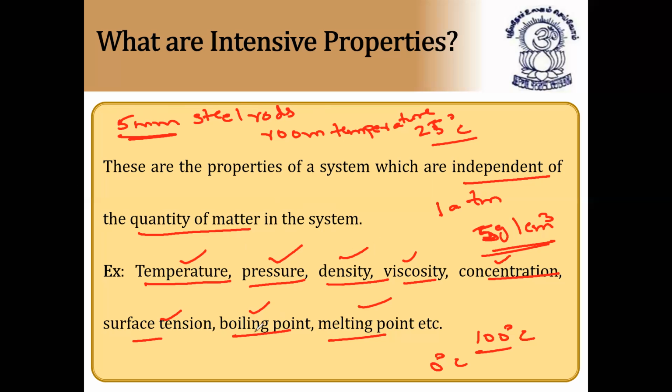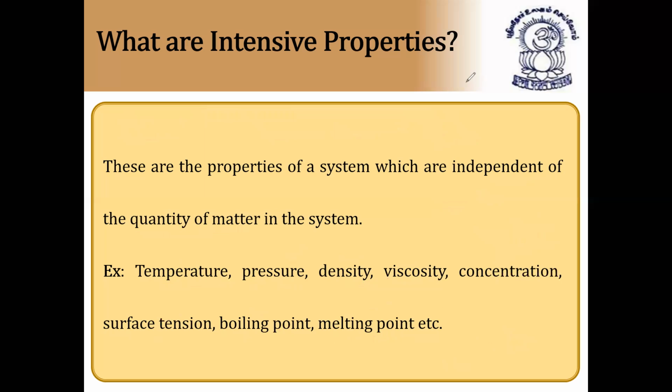So it is an intensive property. Temperature, boiling point, melting point, all these come under intensive properties. I hope it is clear. An extensive property depends on the quantity of matter, whereas an intensive property is independent of the quantity of matter in the system. So these are called intensive property and extensive property. I hope it is clear. Next.